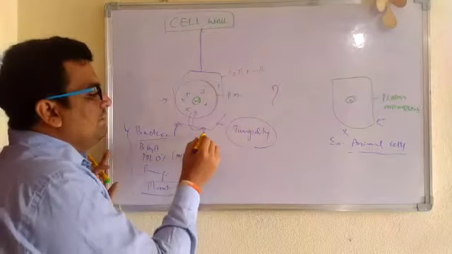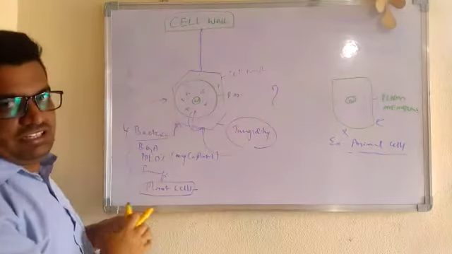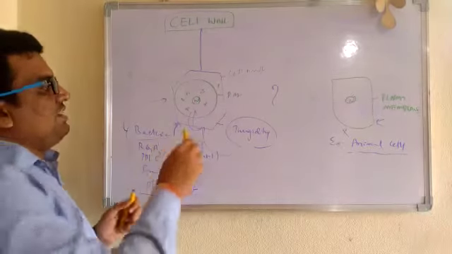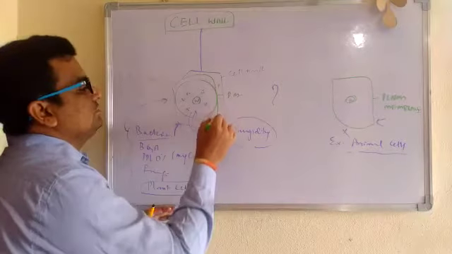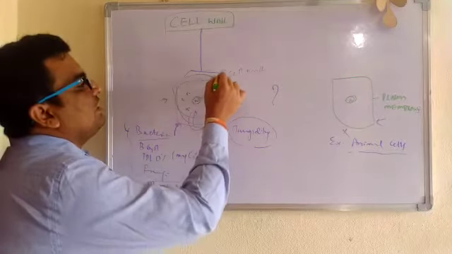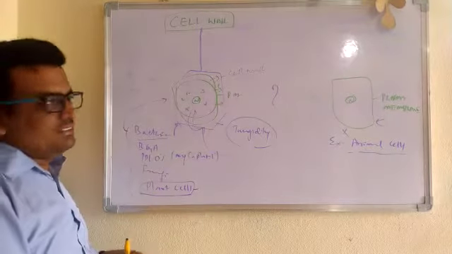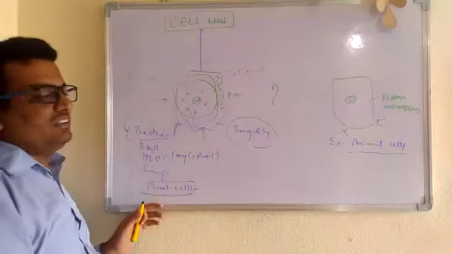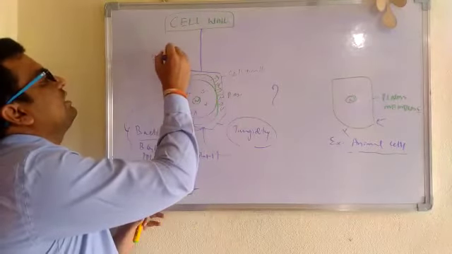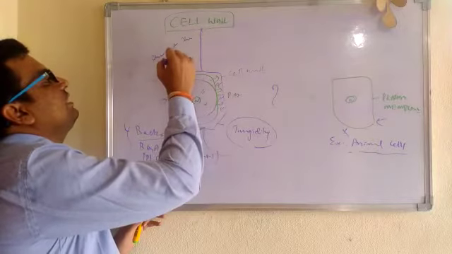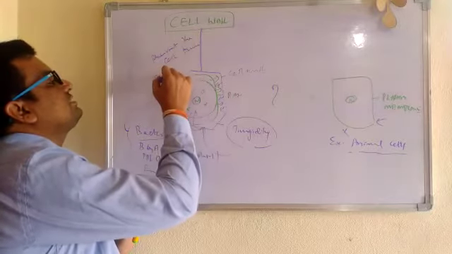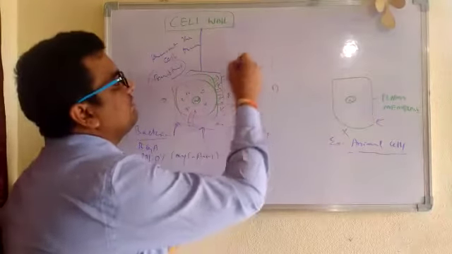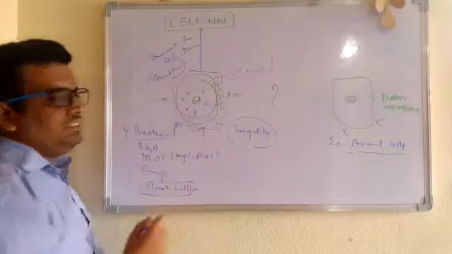What does the cell wall do? When water enters the cell of a plant, it bulges and creates pressure on the cell wall. At the same time, the cell wall creates an opposite pressure on the cell to prevent the cell from bursting, meaning breaking. So this is the important function of a cell wall in a plant or any other cell.